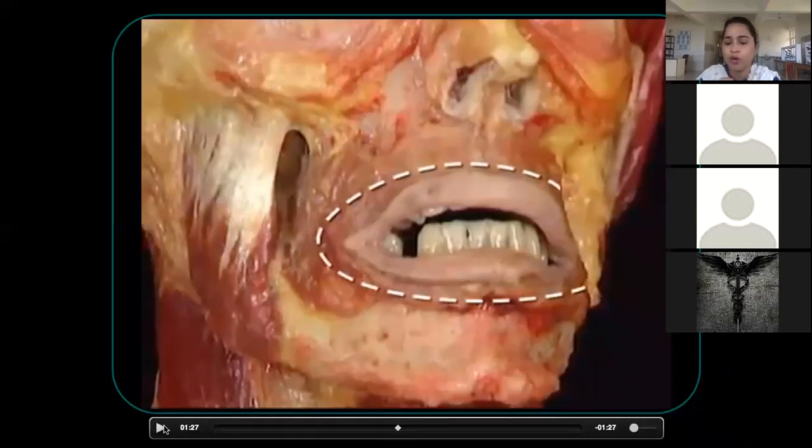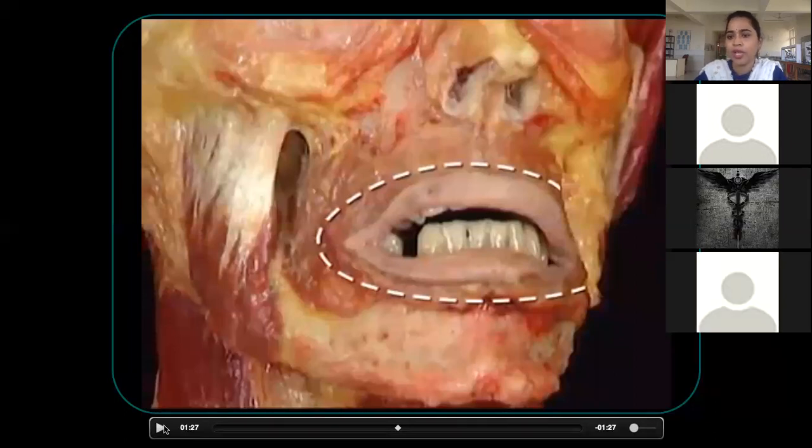What I want you to do is write down a table showing origin, insertion, nerve supply and actions of these three muscles. What are the three muscles? Orbicularis oculi, buccinator and orbicularis oris. Please write down this table and send it to me in Google Classroom. I will share the link today.